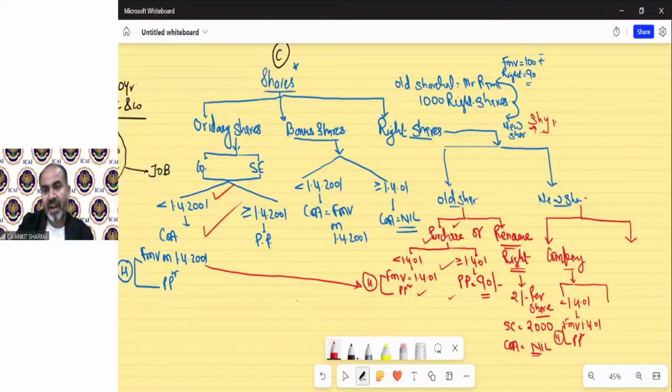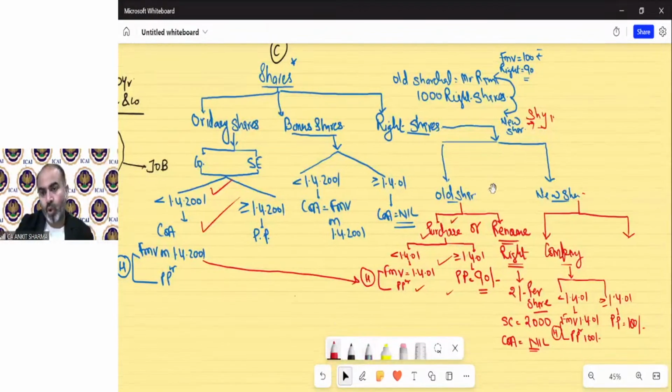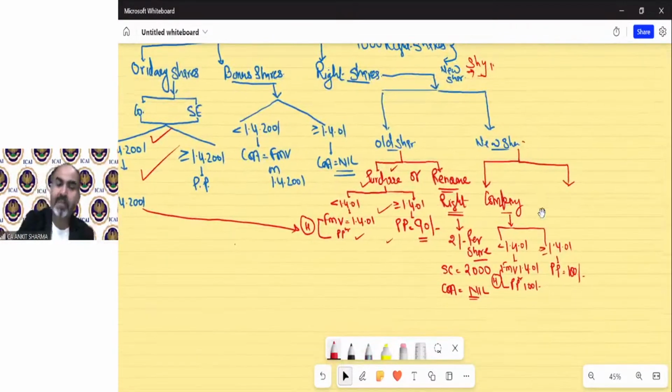Purchase price means market value, which is 100 in our question. If it is on or after 1/4/2001, then it will always be the purchase price. That is 100 rupees in our example, because he has to buy from the company. So the company will sell those shares to Mr. Shyam at market price.